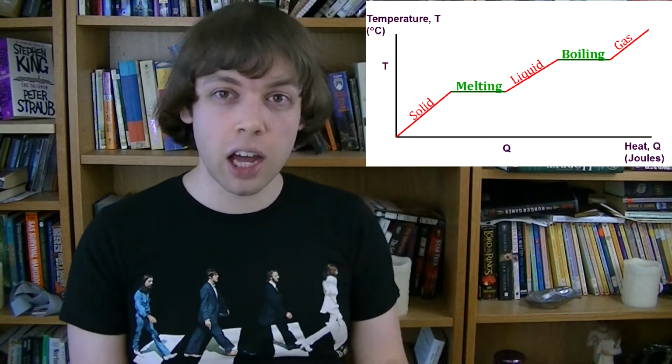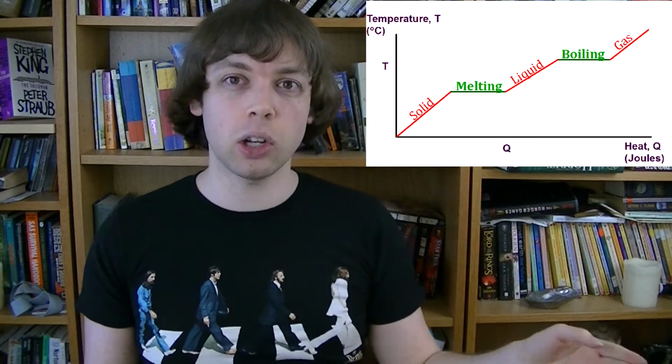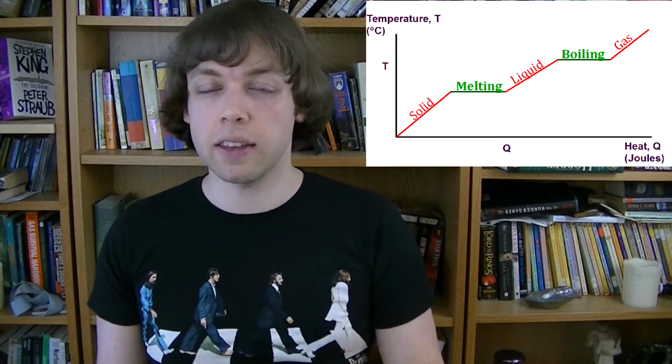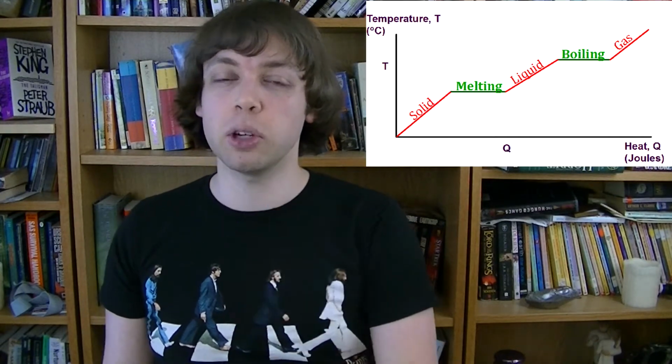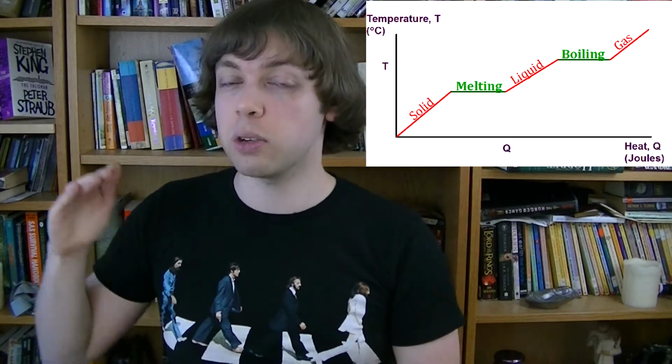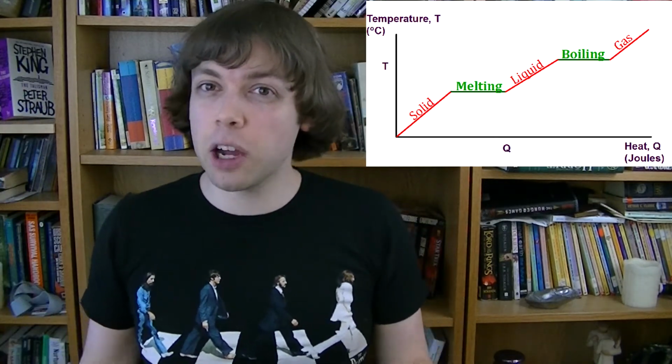So here we have the entire process from really, really cold ice increasing in temperature till it reaches the melting point, ice melting, and then the water increasing the temperature to the boiling point. Then the boiling process as the liquid water changes into steam. And then in theory, you could also increase the temperature of that steam. Although that last part is pretty hard to do.